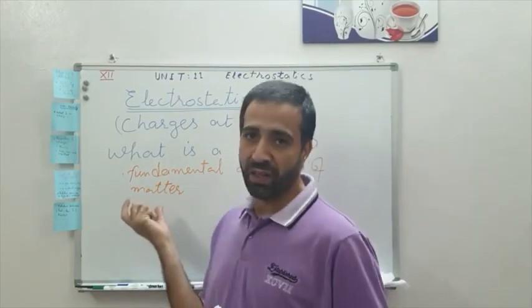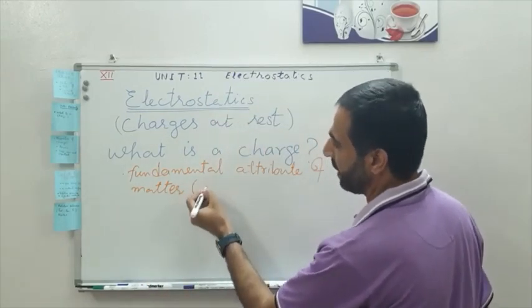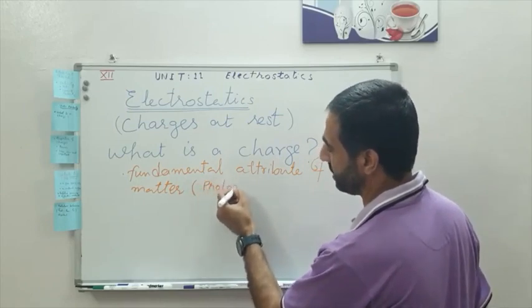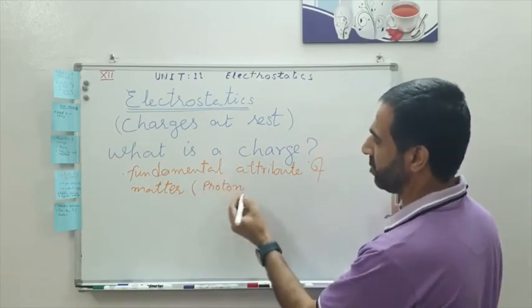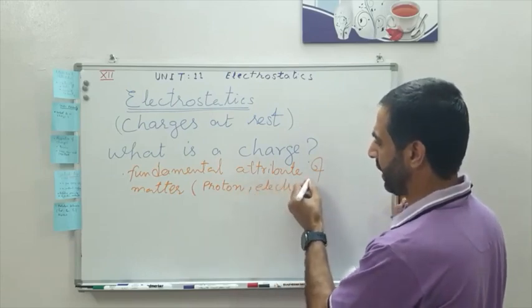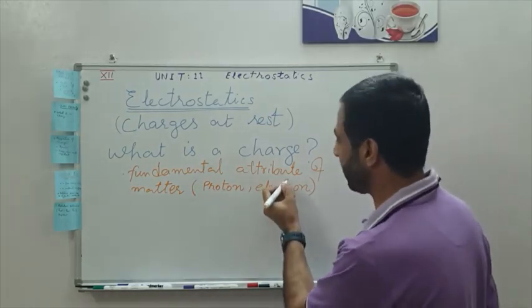Not all matter. For example, what I mean to say, right now at this moment, I will talk about the proton. It is matter, and it has this attribute, and I would add the electron. The electron is also matter, but there is an exception.